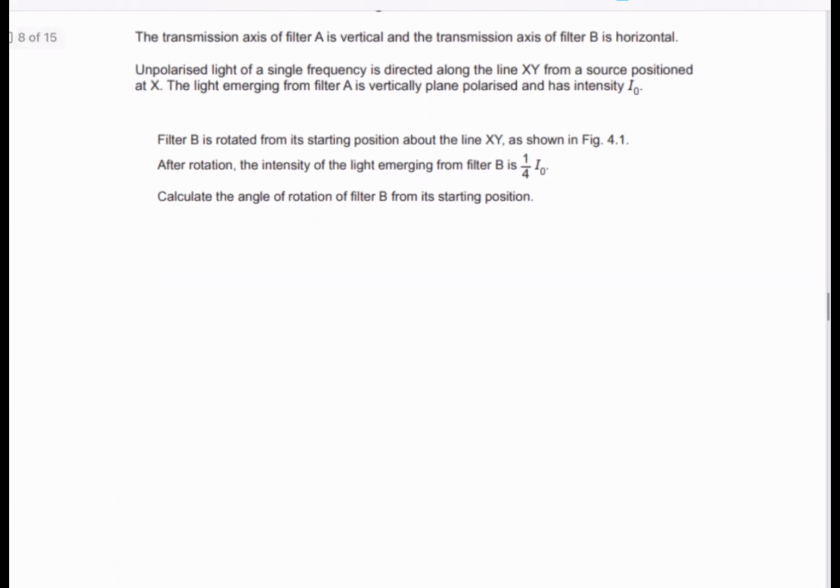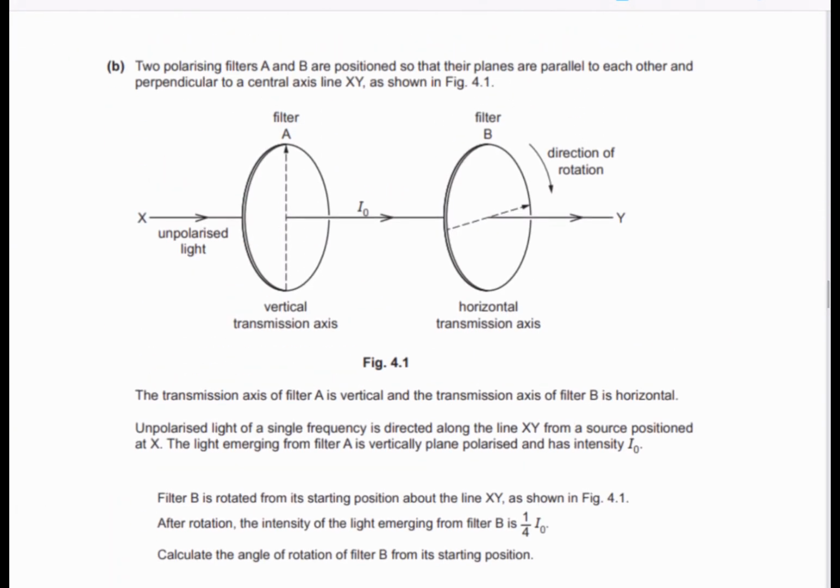Okay, moving on to the next question. We've been given two polarizing filters, filter A and filter B, that are positioned so that their planes are parallel to each other, perpendicular to the axis of line XY. So we have this light. The first light is unpolarized, so it's coming in all different directions and all different angles. So it's unpolarized, something like that.